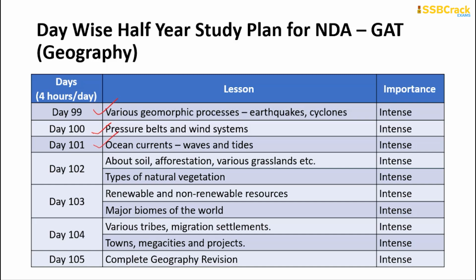A separate session has already been made by SSB Crack Exams long back regarding the ocean currents. You can even go through that. Day 102 is regarding the soil, afforestation, various grasslands and the types of natural vegetation. Day 103 is regarding the renewable and non-renewable sources of energy and the major biomes of the world. On day 104, you will be learning about the various cities, migration, settlements, towns, megacities, projects, etc.